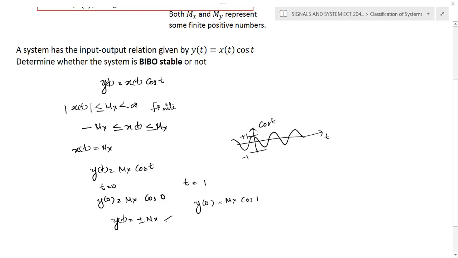Or we can call it a finite quantity. y of t is a finite quantity, which is less than infinity, or we can call it a bounded output for mx and minus mx. And we can conclude that the system is BIBO stable, because for a bounded input, we are getting a bounded output. So it's a BIBO stable system.